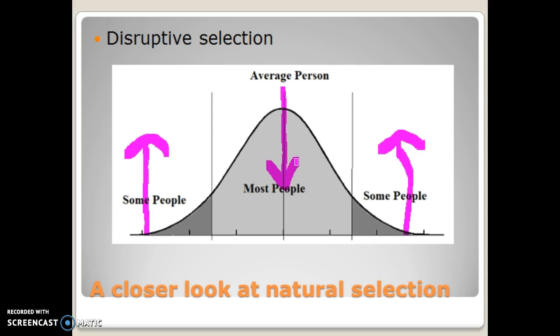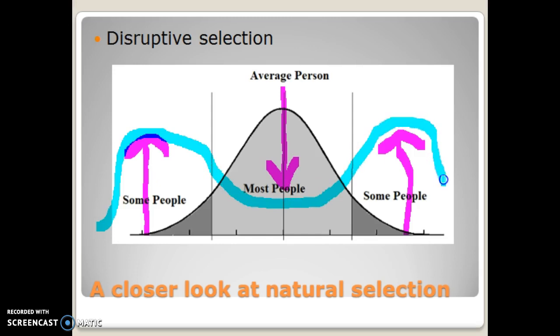How would our new graph look? Well, it looks something like this. An increase there, a decrease in the middle, and an increase over here, and our new graph would look something like that. What that shows us is we have two averages starting to form, and our original average is starting to go away.